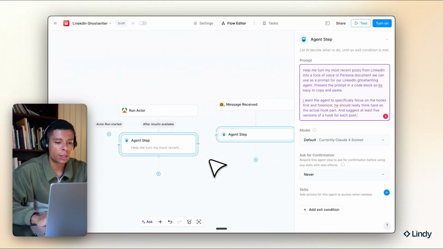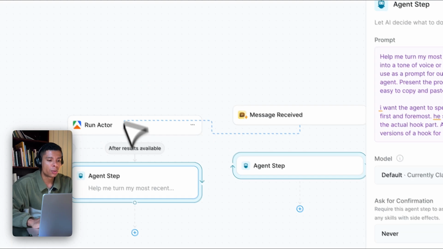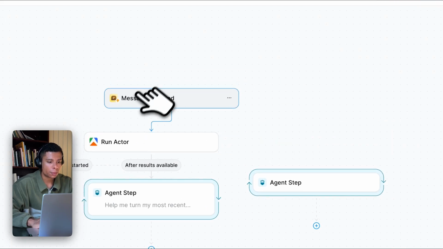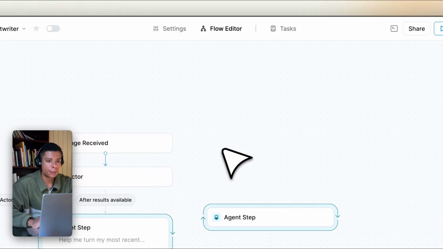So we got that. Now what we can do in order to kick this off is we can connect the message receive trigger to my run actor. And now I can go on and turn it on.